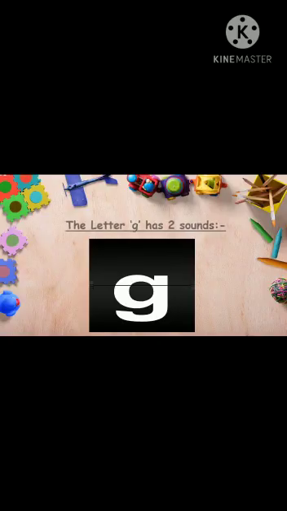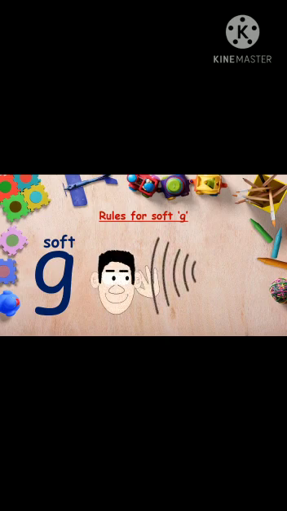Letter G has two sounds. One is soft as J, the other one is hard as G. Rules for soft G. Soft G sounds J, like the letter J. And the rules for soft and hard Gs are exactly similar to the rules of soft and hard Cs.